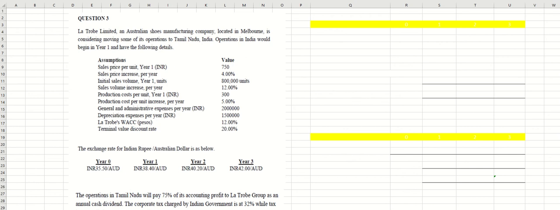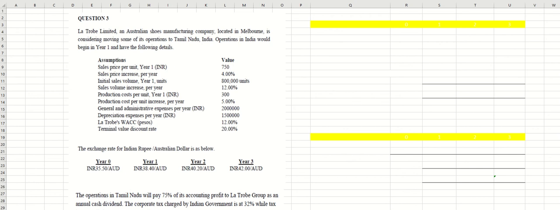Furthermore, capital budgeting from the international finance perspective focuses on doing the analysis not only from the parent company's perspective, but also from the subsidiary's perspective.